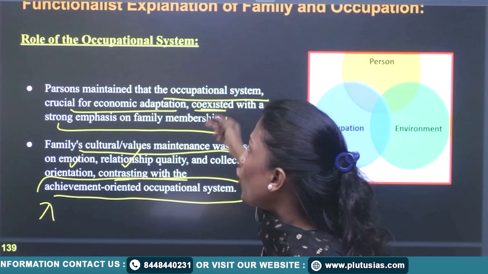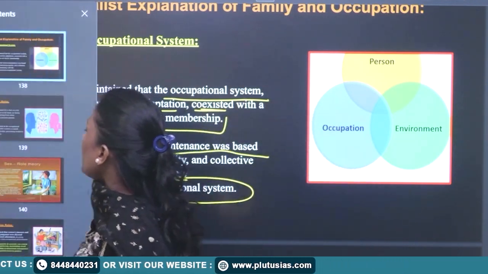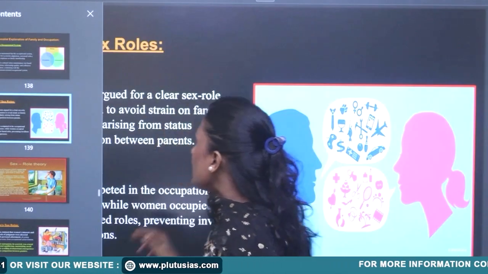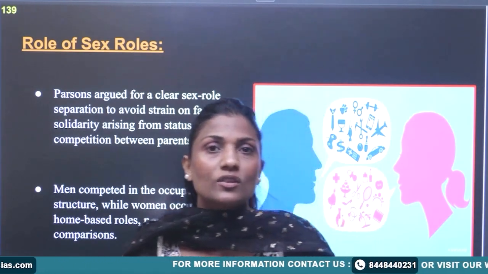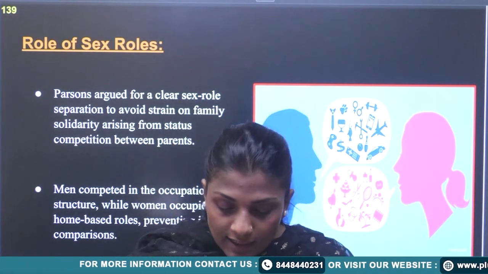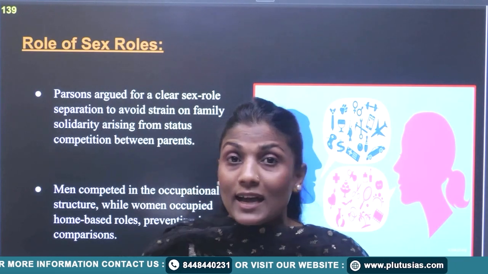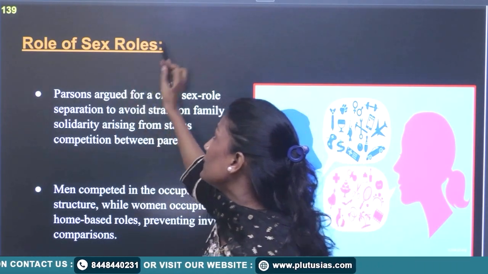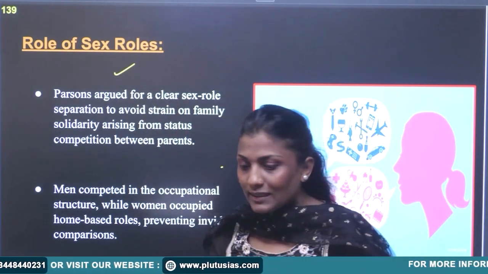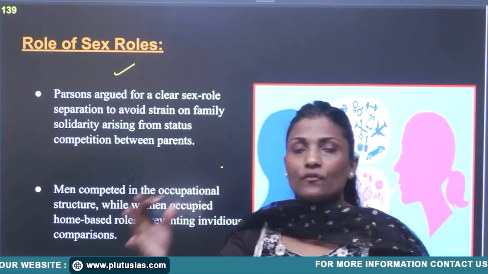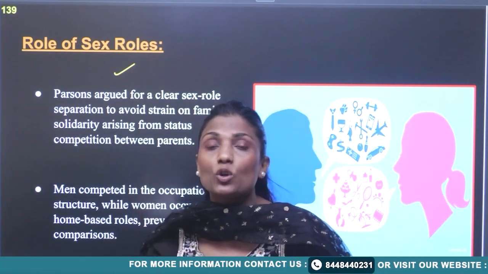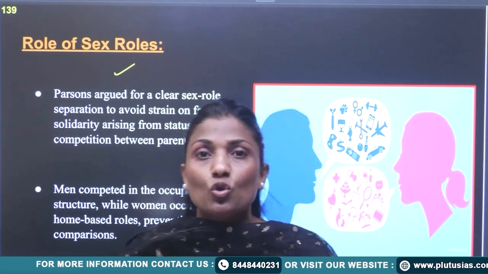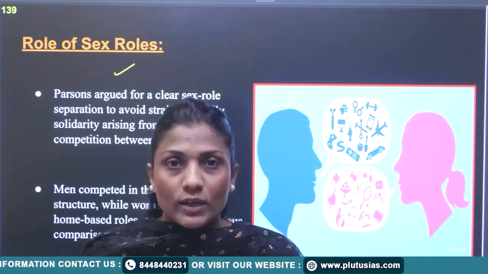You need to talk about this also, and then explain the criticism. What is the criticism of Talcott Parsons? He was highly criticized because of his theory on sex role, because he said that male and female should have clear distinctions of roles. That is something you need to talk about just to show that your content is rich.